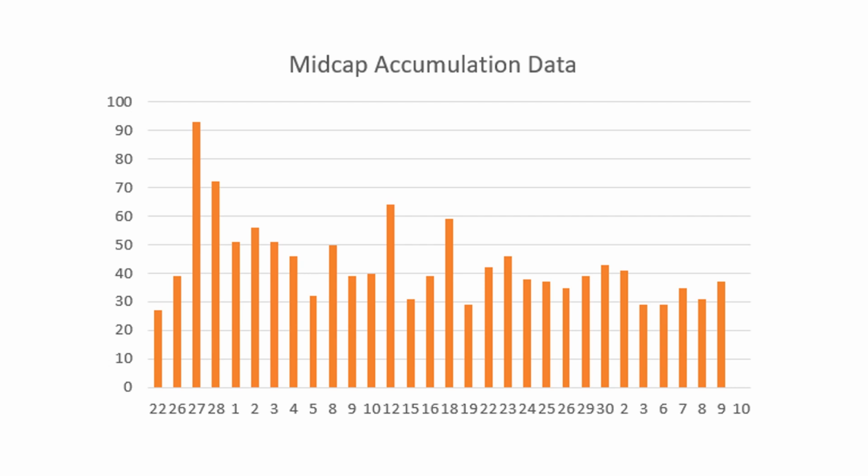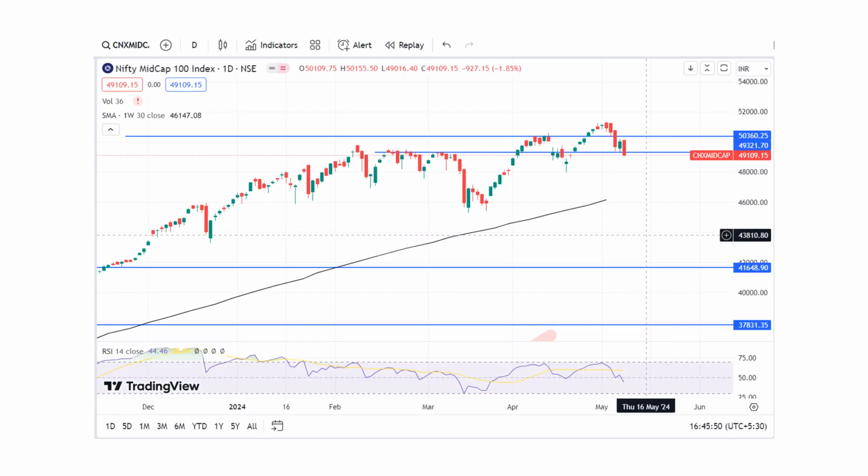It may reverse, but it all depends on how the accumulation is going to be tomorrow, and at what levels it reverses. The price action will tell us if it is reversing, right? If you look at the index, it has actually broken down of that 49,320 support. It has closed lower by 200 points. Maybe a small up move to retest the breakdown might happen, but in case that does not hold, or we do not close higher than that, chances are we go even lower from these levels on the mid cap index.